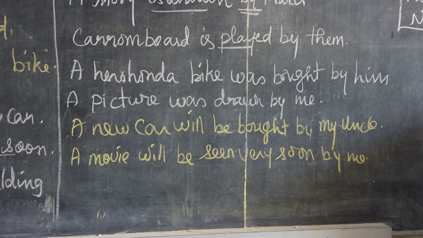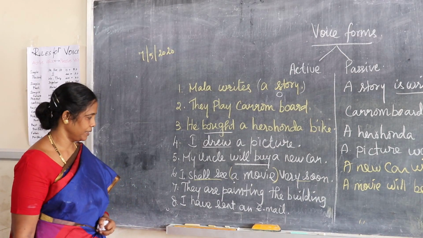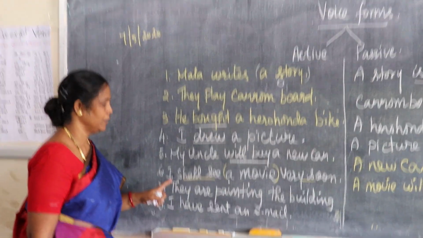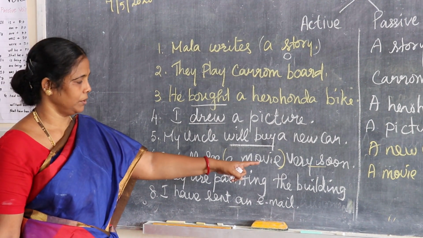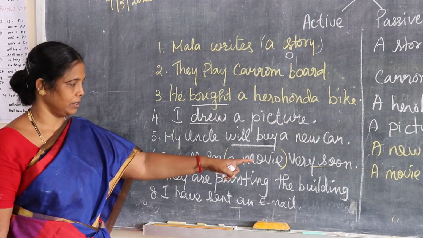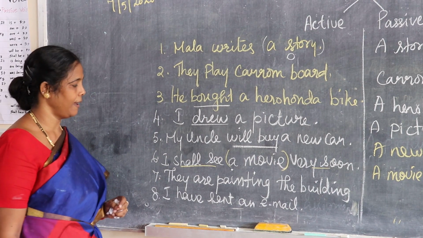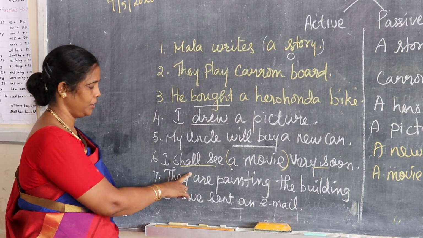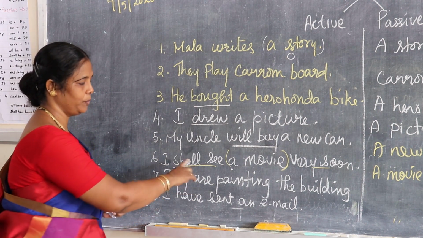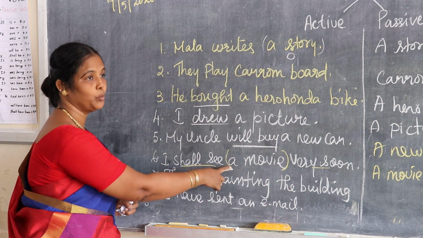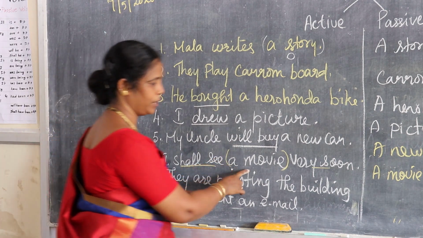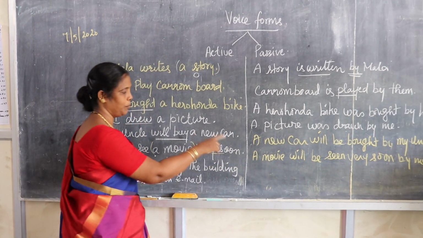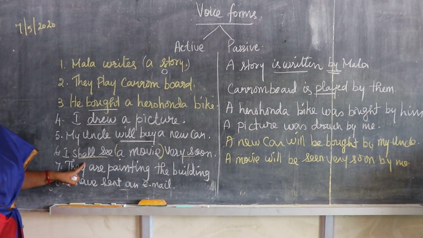Why should you change? See the next sentence. I shall see a movie very soon. From the words "very soon" you can come to a conclusion that it is future tense. With the help of "shall plus verb" you can have an idea. Here in this sentence, a movie is the object. The object acts like a subject: a movie will be plus seen.